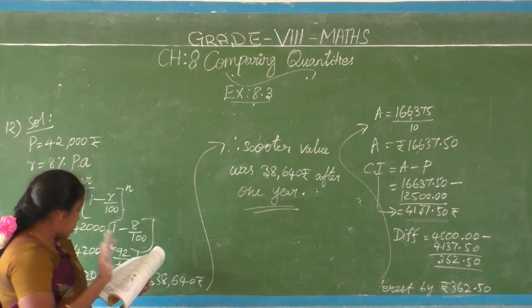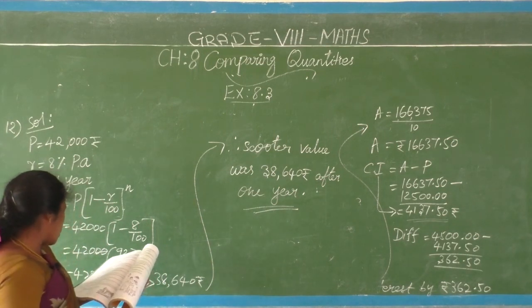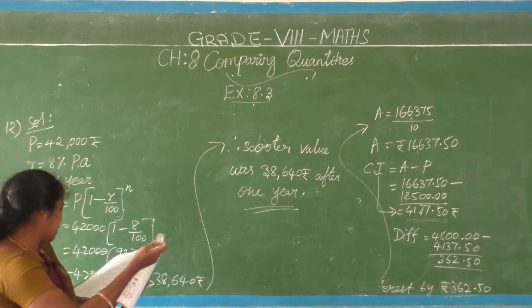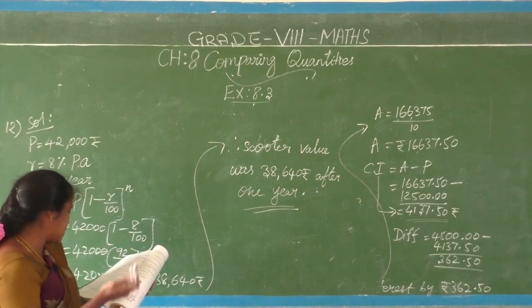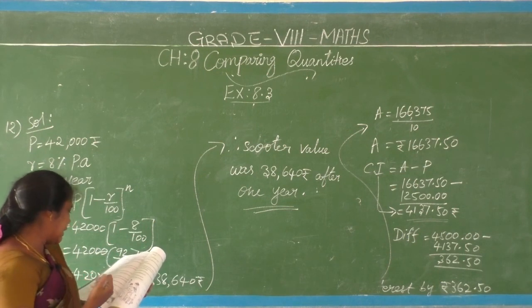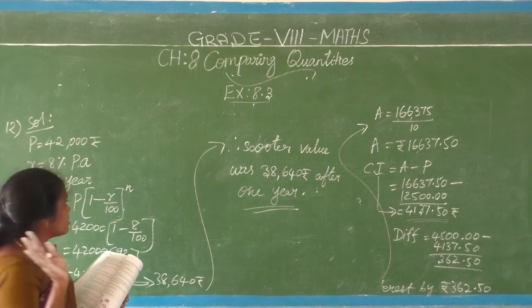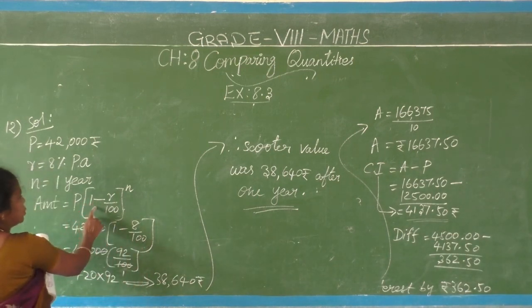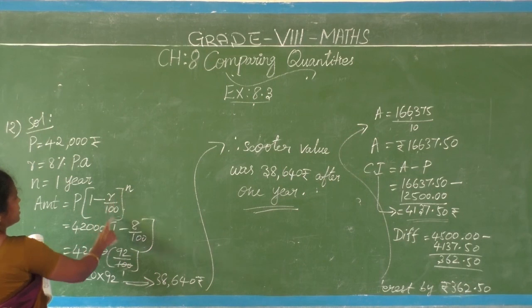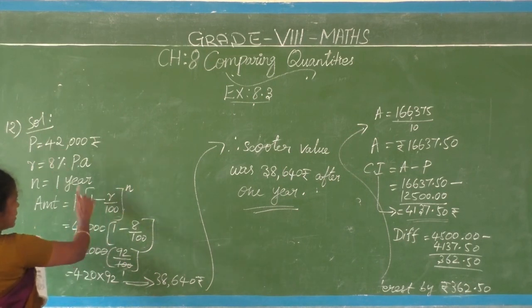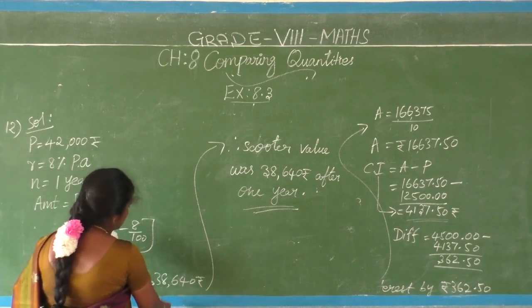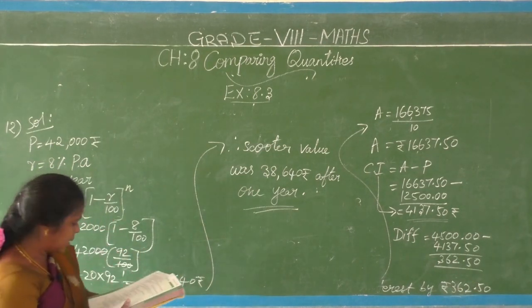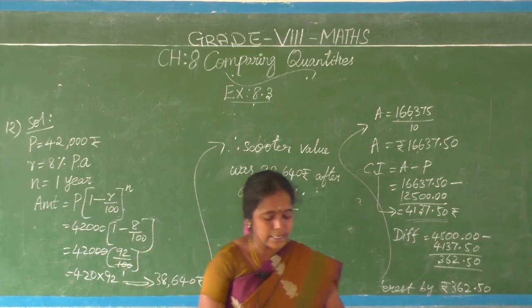Okay, what we have, what is given, what we did: the scooter cost was 42,000. Its value depreciated at the rate of 8% per annum. Find its value after 1 year. This is the question. Depreciated means you have to choose this formula, P into 1 minus R by 100 the whole power n. Apply the given values in the formula, and after calculation you will definitely get this answer, 38,640 rupees. Okay, that's all. This exercise is over.